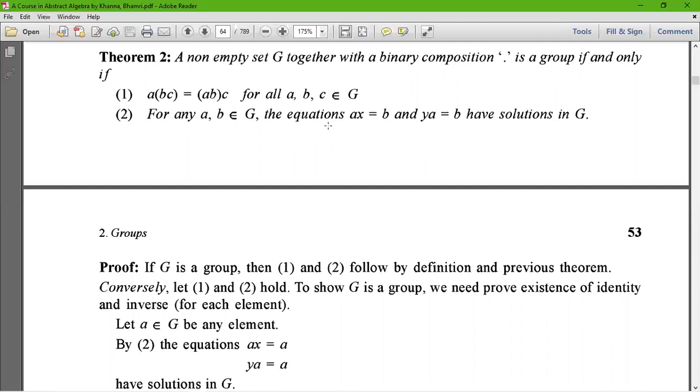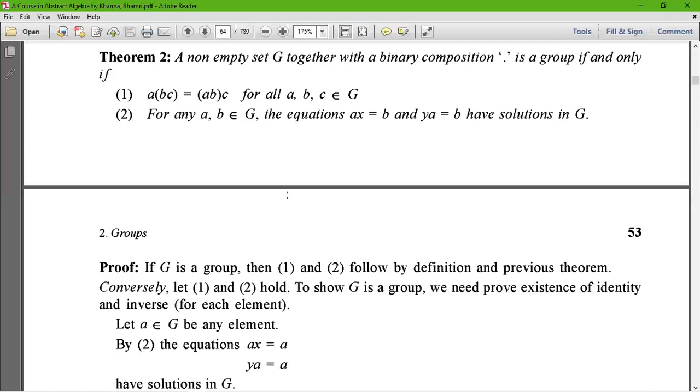And finally, the existence of inverse, which is also used in this theorem. That means closure axiom, associativity, existence of identity element, existence of inverse.